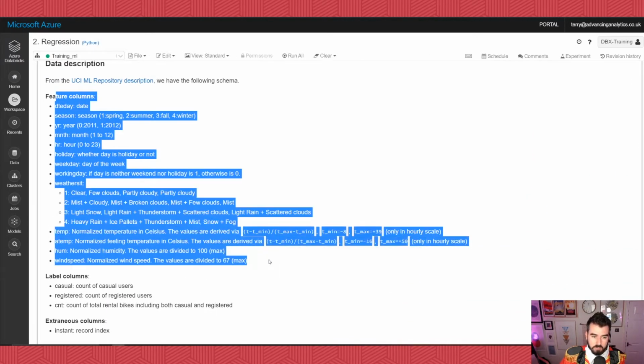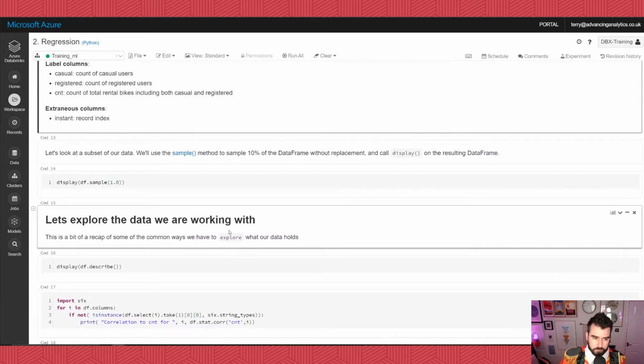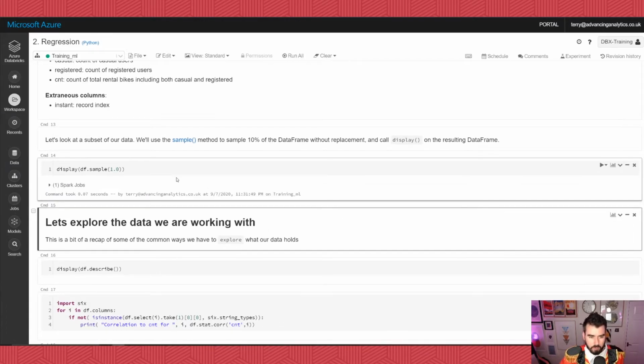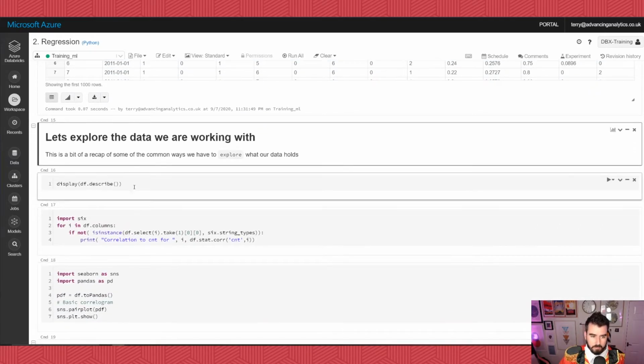Here's a little bit of a description about the data. You can go and download this notebook from our GitHub. If you search for Advancing Analytics in GitHub, you will find it, and then you can just download it and step through it. We can sample our data, take a small sample out and have a look. It's exactly the same as what we were just looking at.